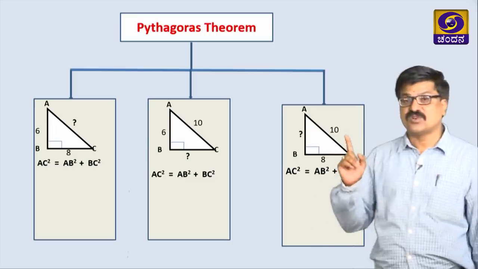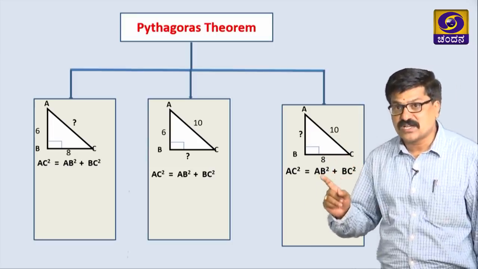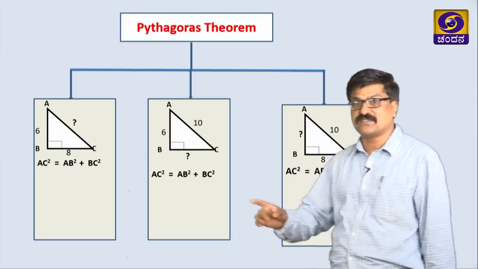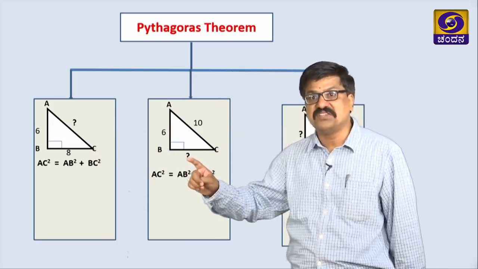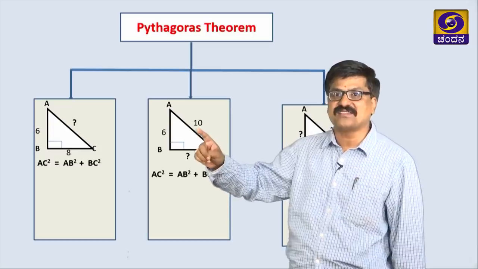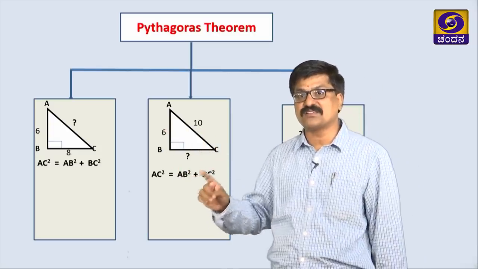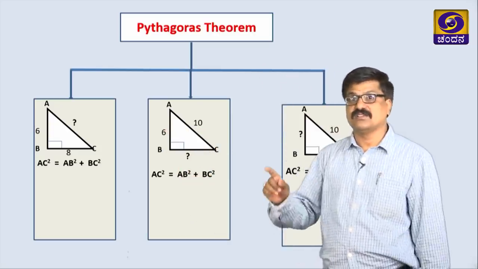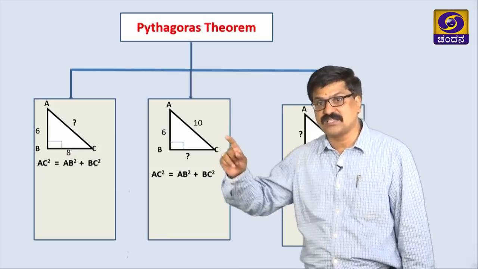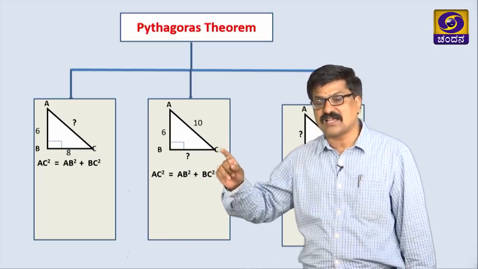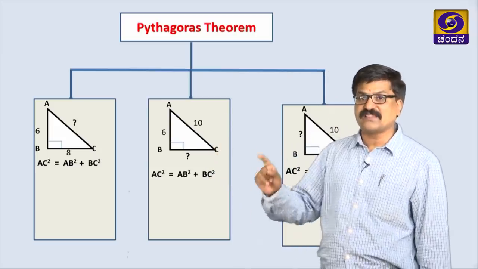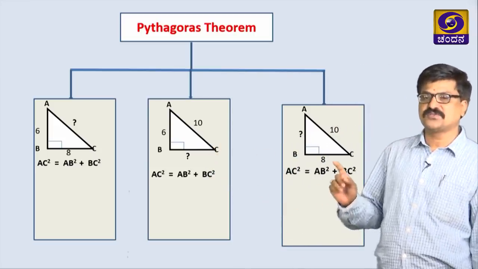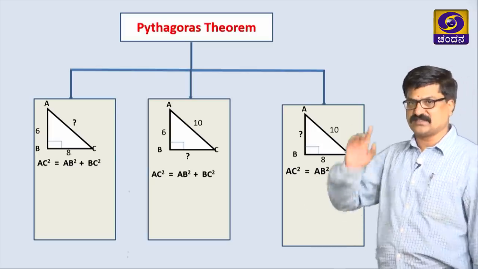Remember, most of the time the students make a mistake, which side is not given, they are going to start BC squared is equal to AC squared plus AB squared, which is 100% wrong. You must observe the given right angle triangle properly, identify the hypotenuse, always the square of the hypotenuse is equal to the sum of the squares on the other two sides.